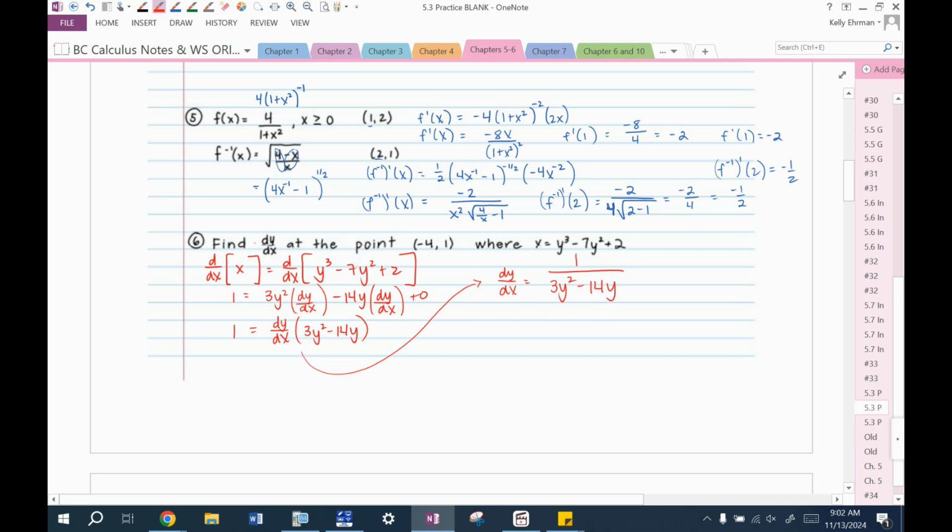We were told to find dy/dx at this point, so evaluate at the point negative 4, 1. Negative 4 is the x, 1 is the y, so we're just plugging 1 in, really. 1 over 3 minus 14, this seems familiar, I feel like we had this problem, is negative 1/11. This was either in a homework or notes somewhere.